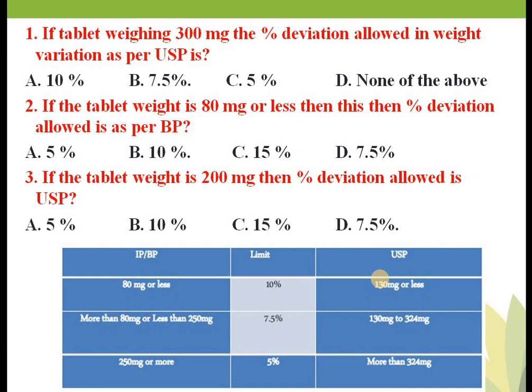But now, what is the significance of this weight variation test? Why are we doing this weight variation test for tablets? Otherwise no uniformity of dosage will be maintained, and that's why you have to follow the weight variation test for the tablet. Is that clear?